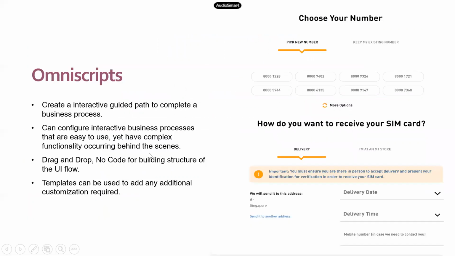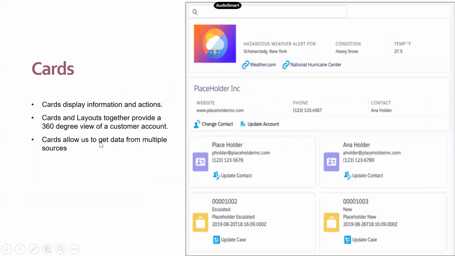The next thing is cards. Cards is pretty much similar to OmniScript, but it provides you more functionality, like for all your Service Cloud needs, for all your customer care agents. To deal with all those requirements, you have cards, which is again configuration.